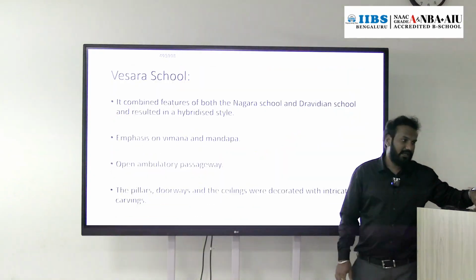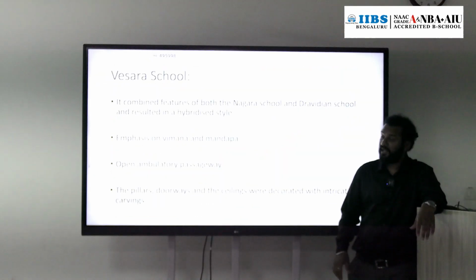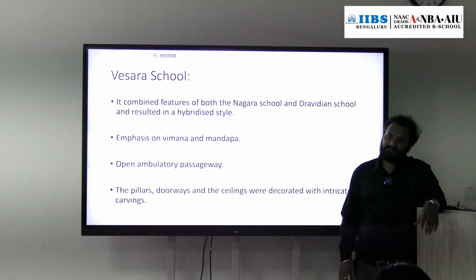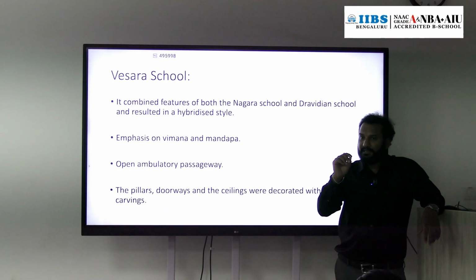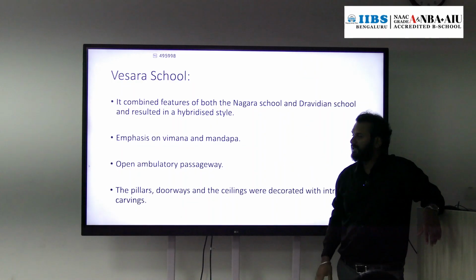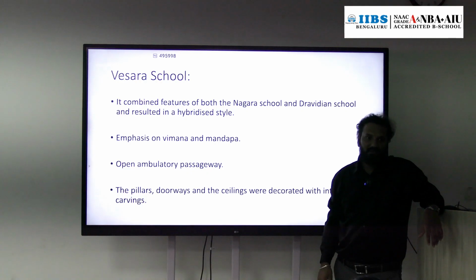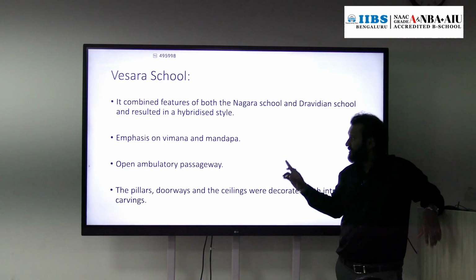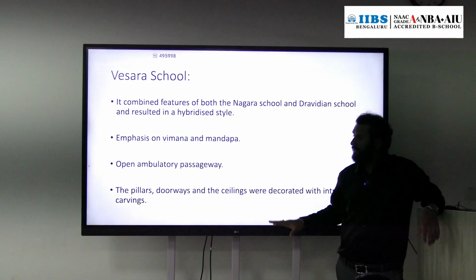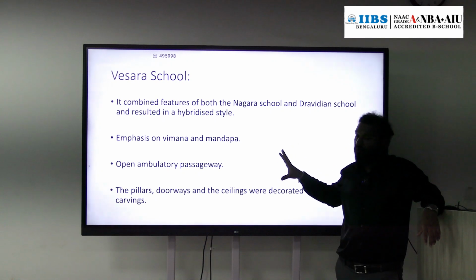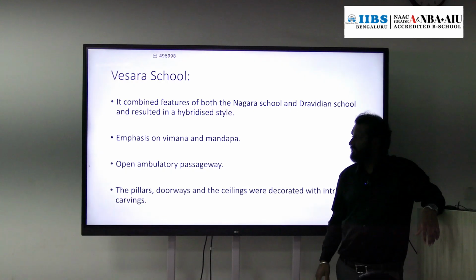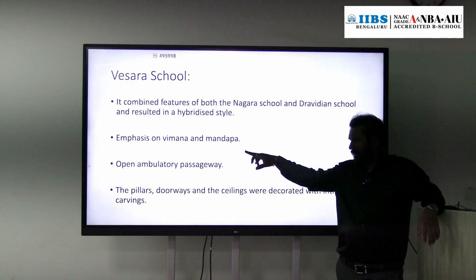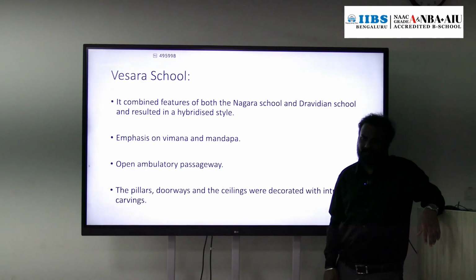Then we have the Vesara School of Architecture. The Vesara School of Architecture developed in the Karnataka region. This school of architecture has the influence of both the Nagara School of Architecture as well as the Dravidian School of Architecture. So its style is hybrid. In this school of architecture, they give more importance to Vimana as well as Mandapa, and an open Pradakshina Patha is there.